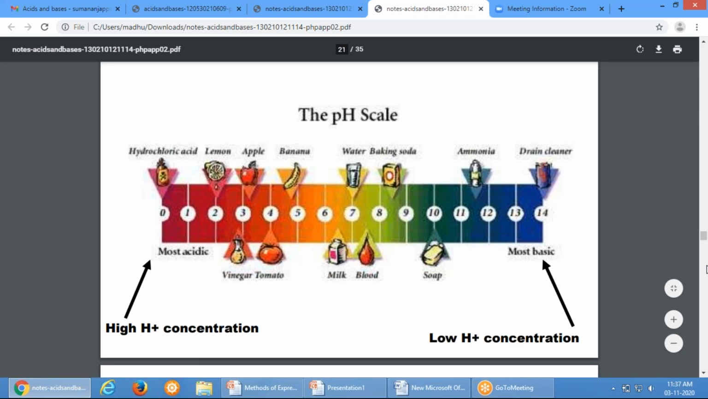And milk slightly acidic, 6 to 7 pH value. Blood slightly alkaline, 7 to 8 pH. Baking soda 8 to 9, alkaline. Soap around 10 pH. Ammonia 11 to 12. So whatever drain cleaners you are using, they will be highly alkaline.